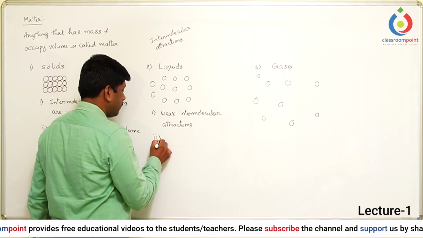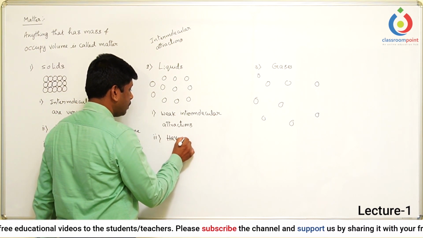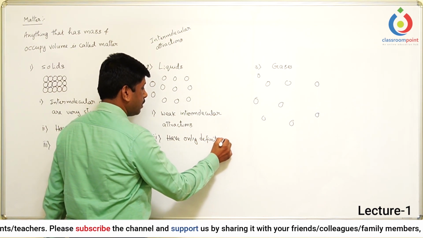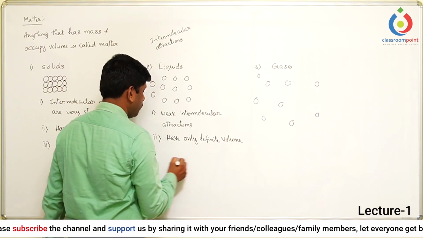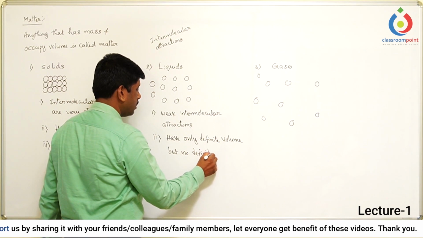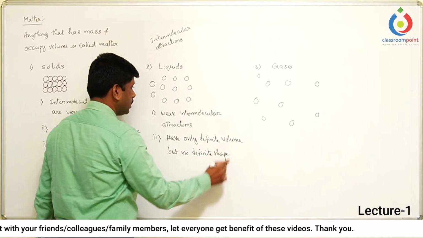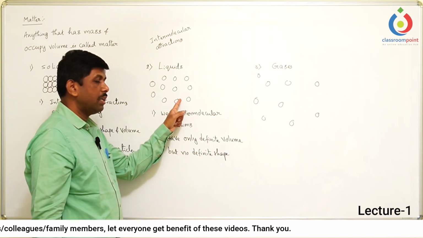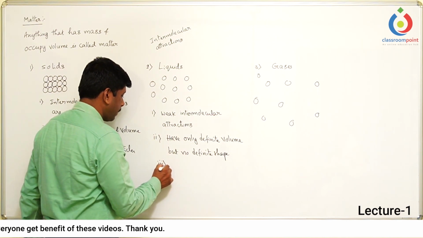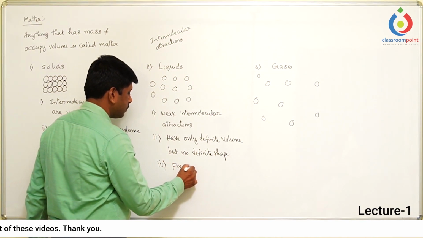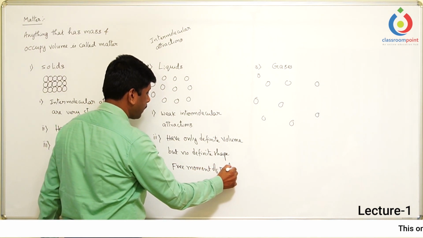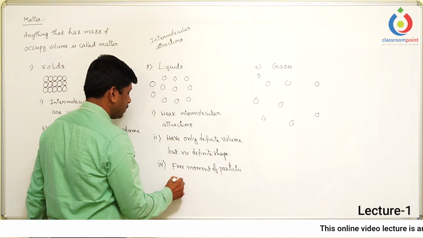So here we can write down that they have only definite volume but no definite shape. The shape of the liquid is nothing but the shape of the container in which it is present. And the third point here is that free movement of particles is observed.